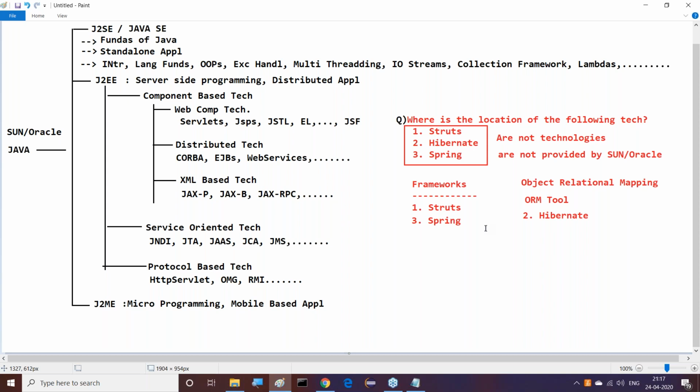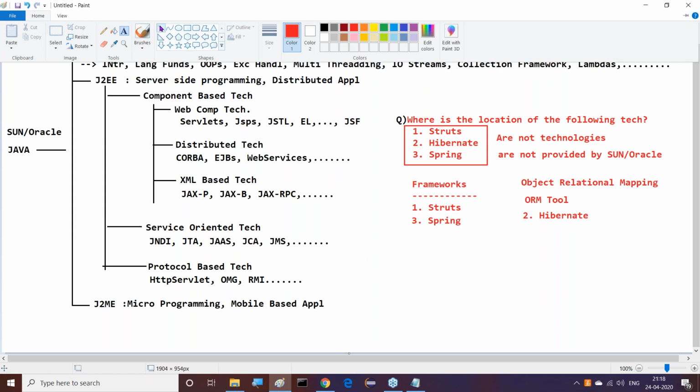For the sake of mapping, Java classes are mapped with database tables, Java objects with the records of the database tables, and the ID property of the Java bean class with the primary key column of the database tables. To provide this type of mapping, we require a software program, a tool. That tool is nothing but Hibernate.